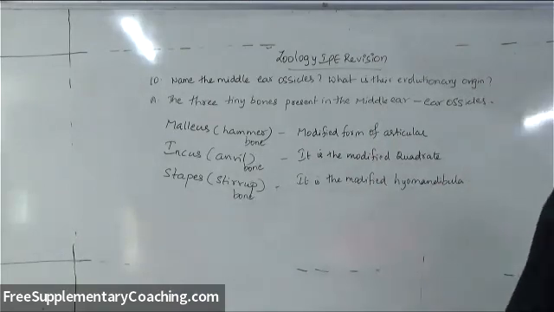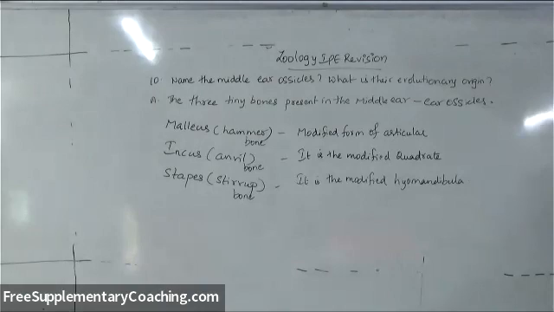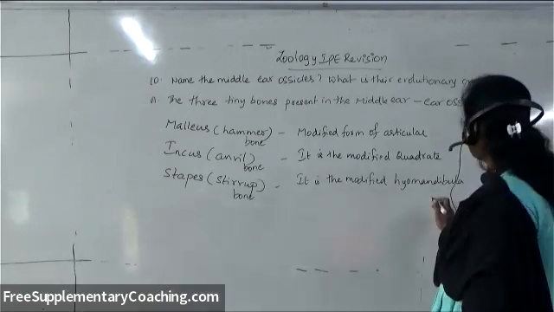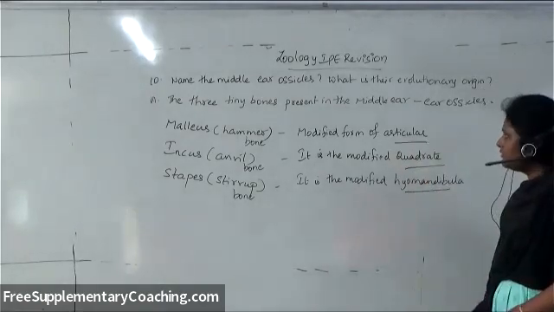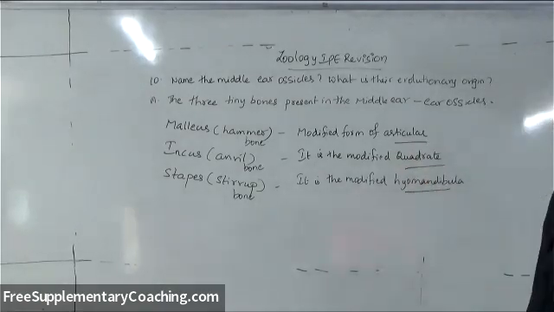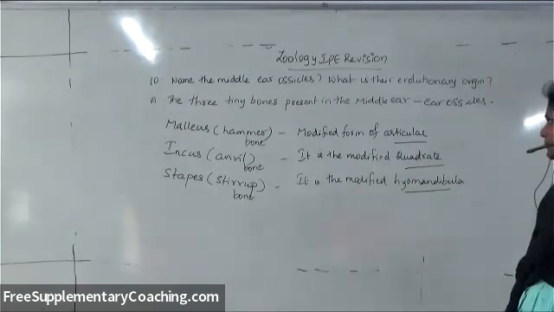So there are three tiny bones present in the middle ear: malleus, incus, and stapes. Malleus is a modification of articular, incus is modified quadrate, and stapes is modified hyomandibula. This is the evolutionary origin from where these bones have developed.